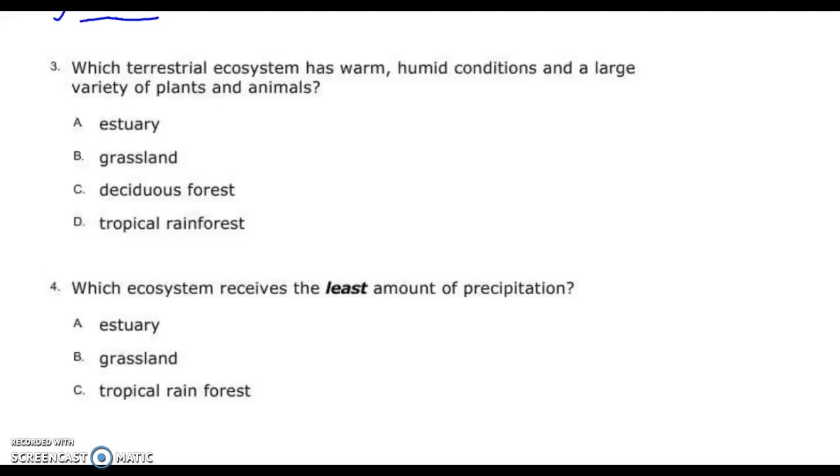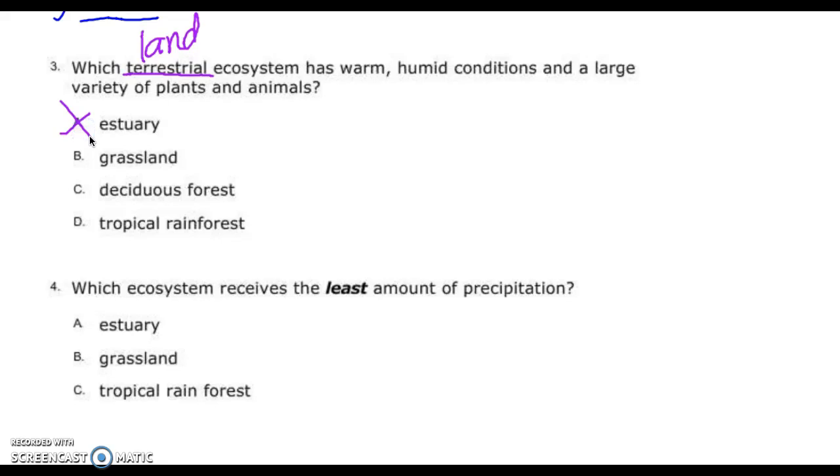This is one of those questions that you've got to be very careful with because they put a vocabulary word in the question assuming you know what that means. Which terrestrial, raise your hand and tell me what terrestrial means, Addie. Which land ecosystem, I'm going to stop there. Of the 4 choices, which one can I eliminate already because it's definitely not a land ecosystem? It's an aquatic. Estuary. Good job, Addie.